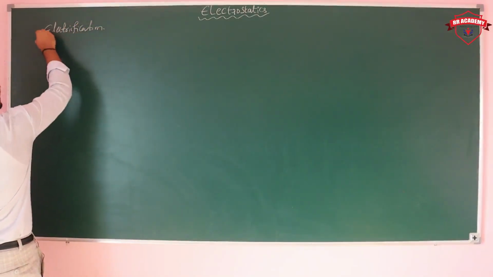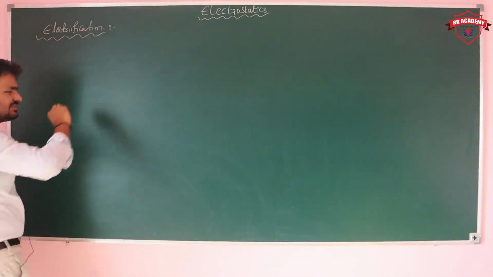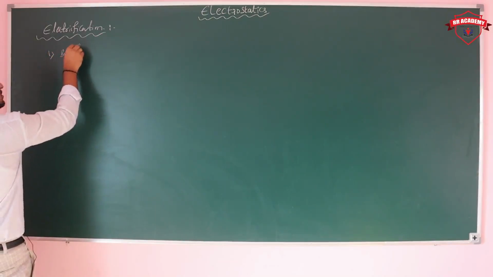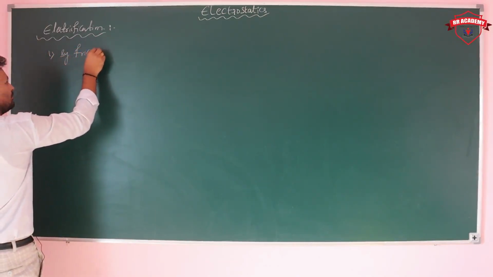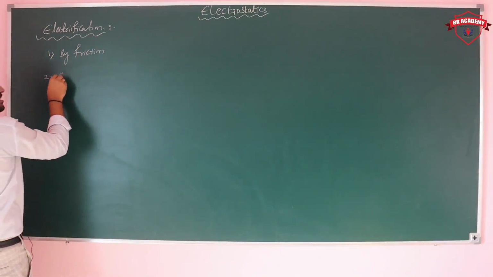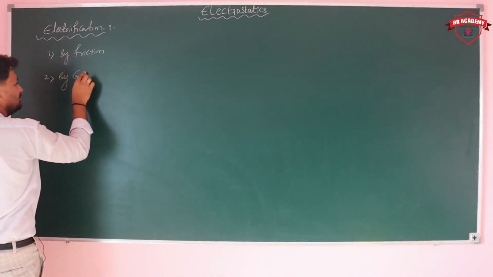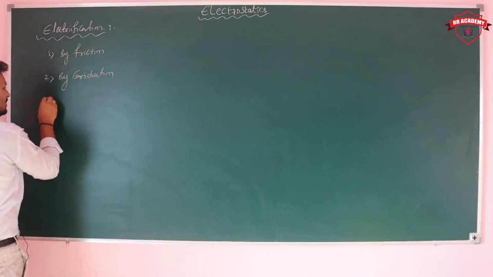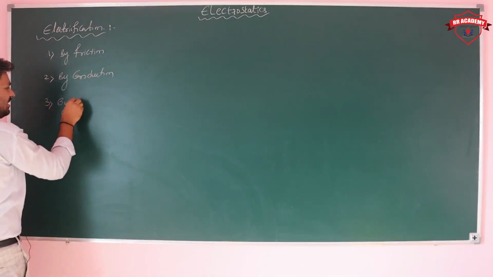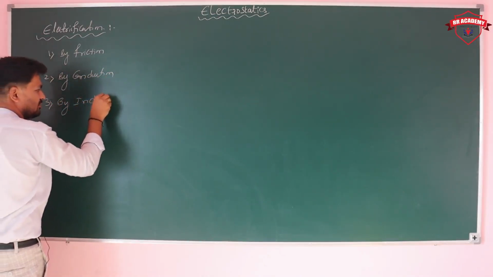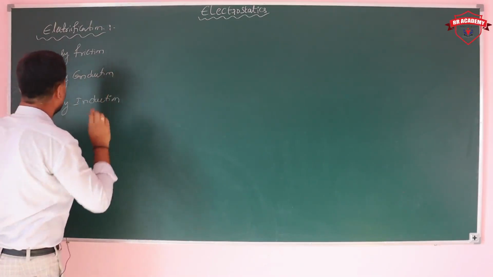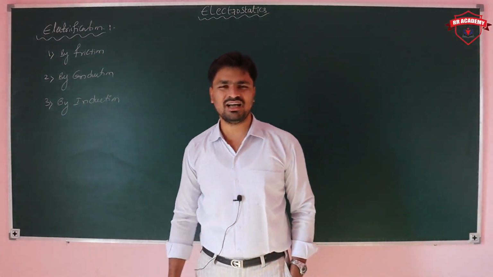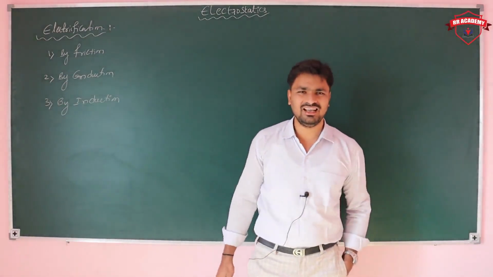Electrification. We have three ways of electrification here. The first is electrification by friction, which means charging by friction. The next one is charging by conduction. And the third one is charging by induction. Three processes we have: electrification by friction, electrification by conduction, and electrification by induction.